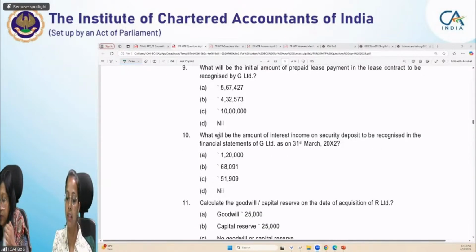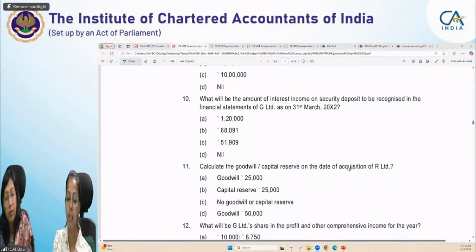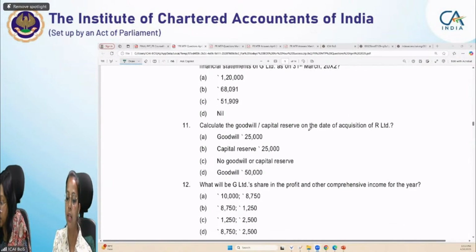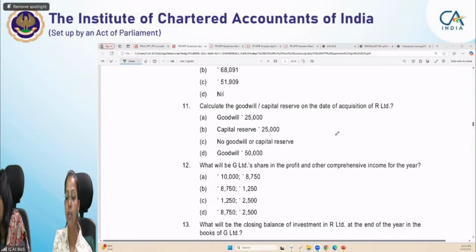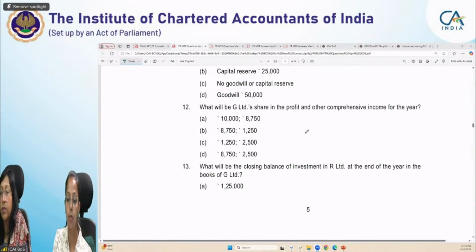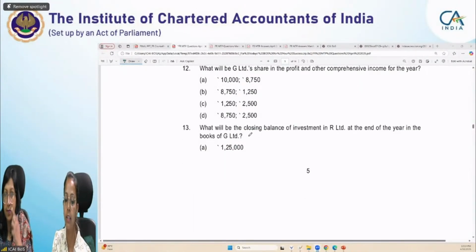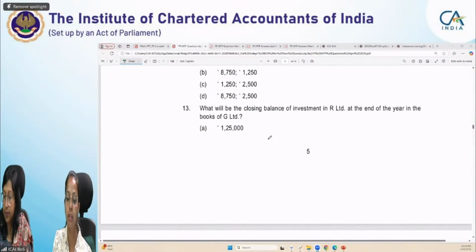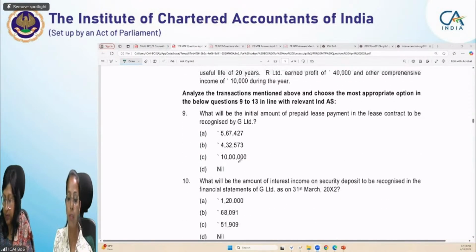Next, in question 10, what will be the amount of interest income on security deposit to be recognized in the financial statement? So this question relates to calculation of interest income on security deposits. Next is calculating the goodwill and capital reserves on the date of acquisition. So these questions relate to the calculation of goodwill and capital reserve. What will be the G limited share in the profit and other comprehensive income? We'll calculate in question 12. And in 13, what will be the closing balance of the investment in R Limited at the end of year in books of G Limited? So for this, let's move on to the case scenarios.